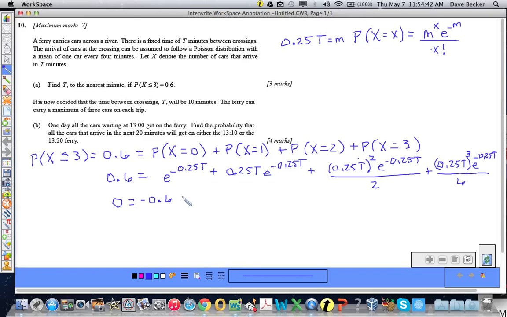Negative 0.6, plus e to the negative 0.25 t multiplied by the quantity 1 plus 0.25 t plus (0.25 t) the whole thing squared, boys and girls, not just the t or the 0.25, all over 2, plus (0.25 t), the whole thing cubed, all over 6, close parentheses.